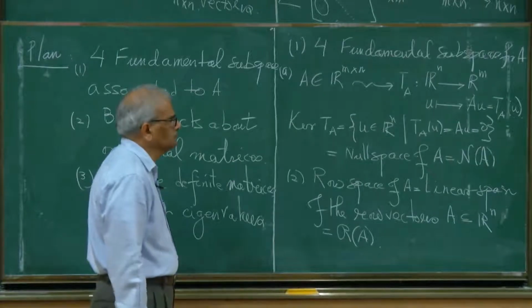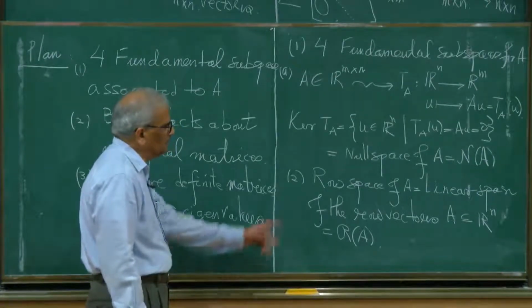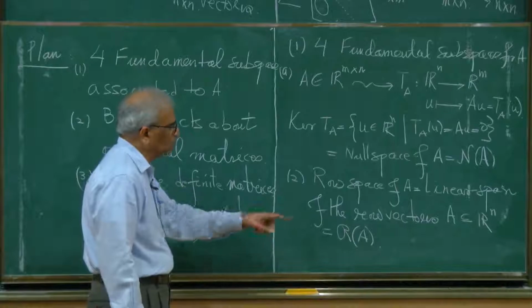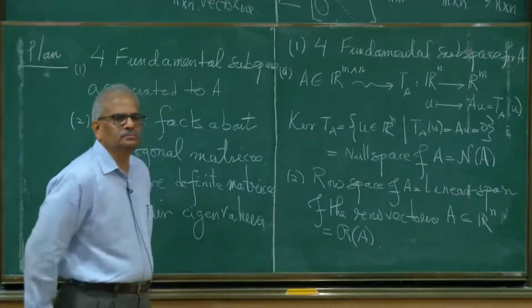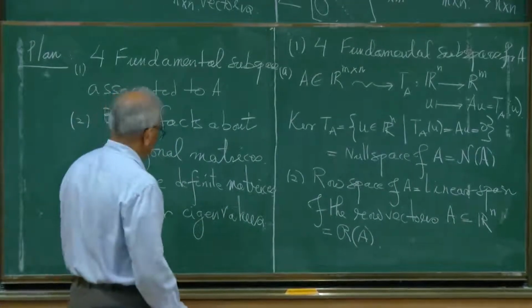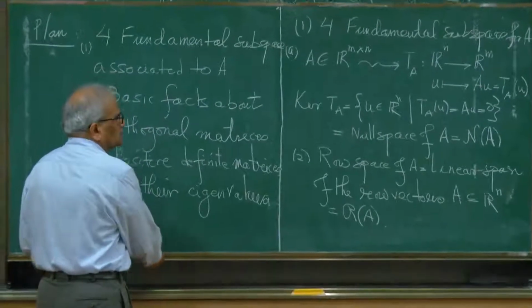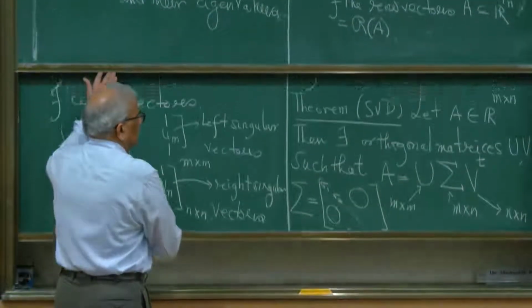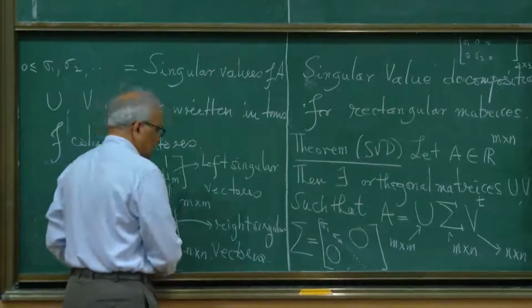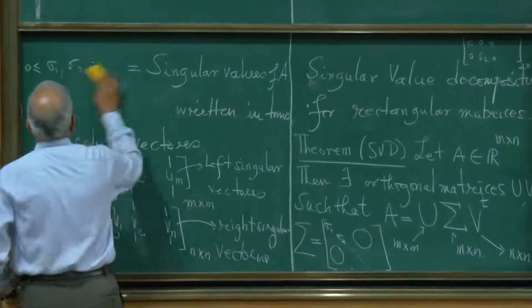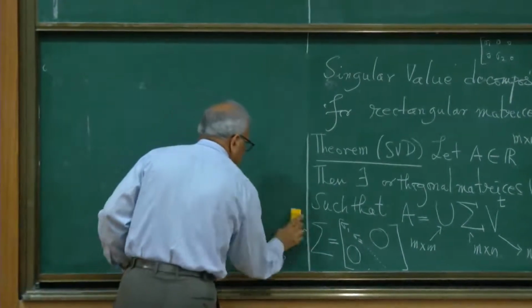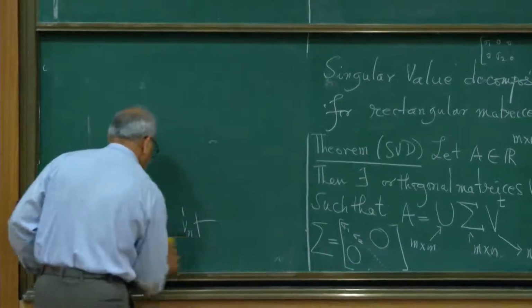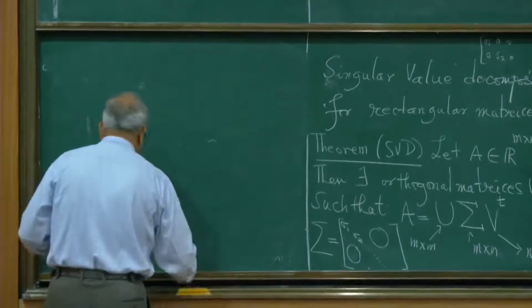What is the connection between the null space of A and the row space of A? Do you see an obvious connection between them? The null space consists of vectors u so that Au is 0.